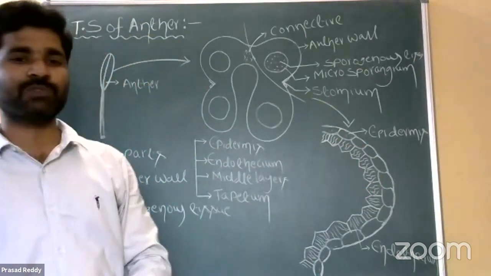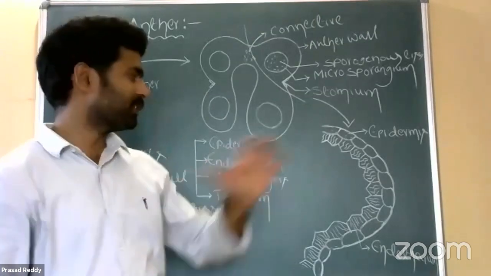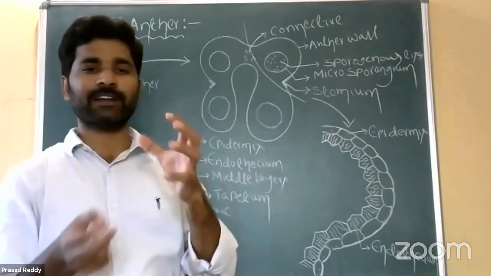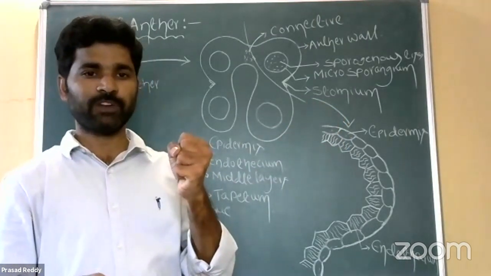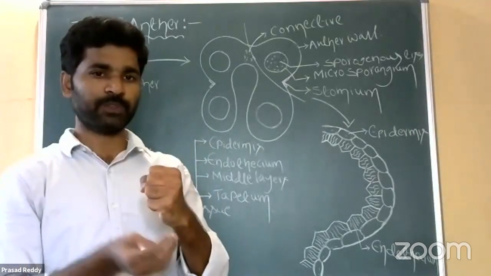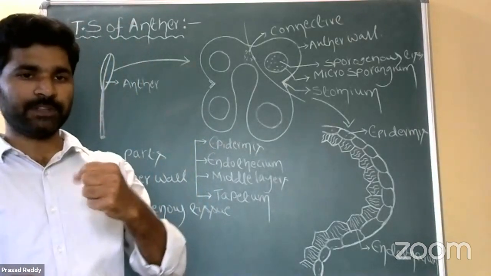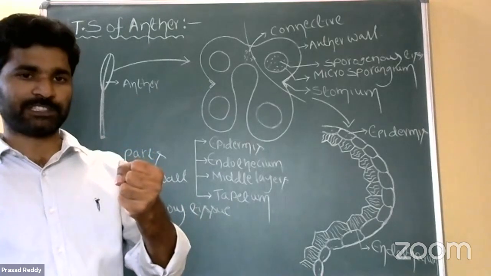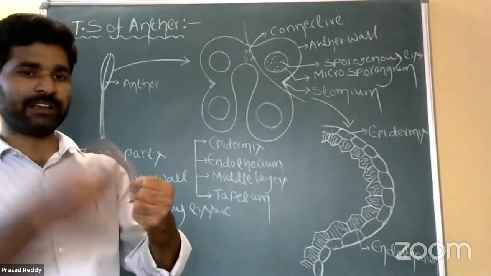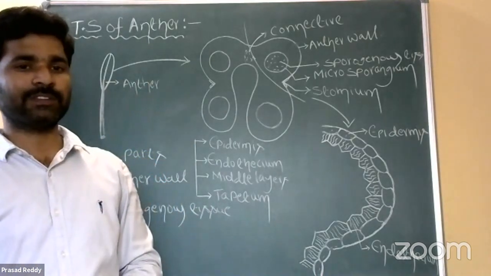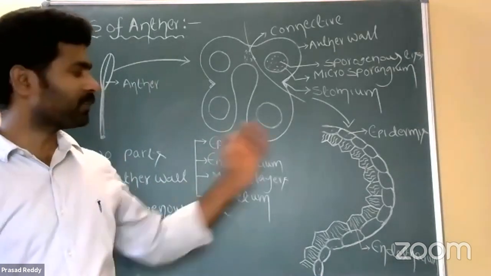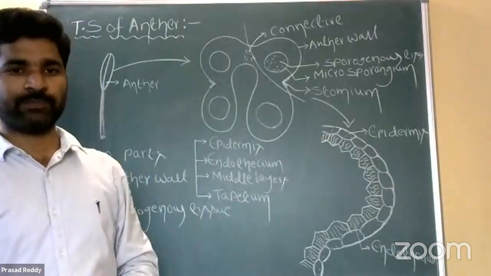But after maturation, what will happen? After maturation, the endothecium cells undergo contraction whenever they lose water, and they are responsible for dehiscence of anther, which means releasing of pollen grains.